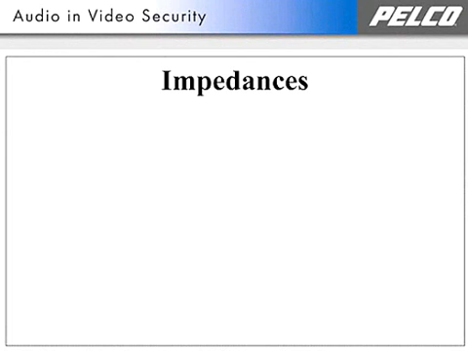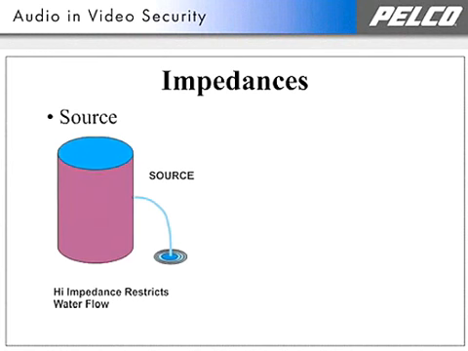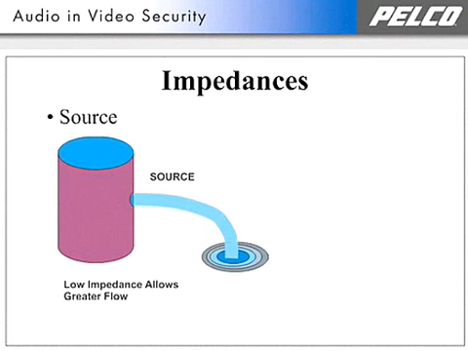Impedance tells something about the ability of a device to produce or absorb audio energy. A low impedance source will produce more energy than a high impedance source, illustrated by a water tank with a hole in the side. A small hole representing high impedance emits a small flow. A large hole representing low impedance emits a large flow.